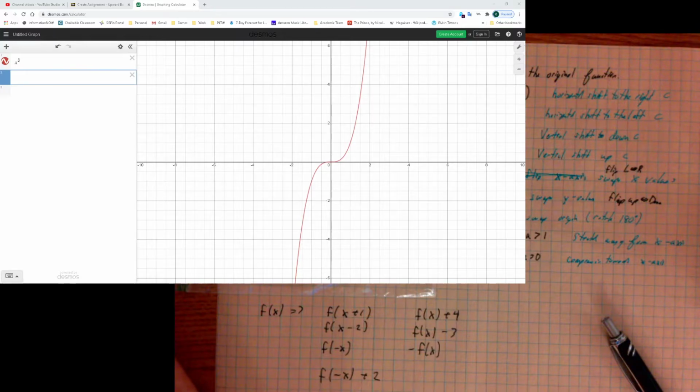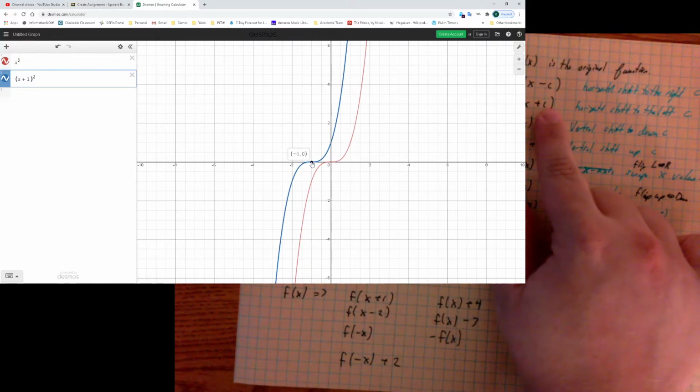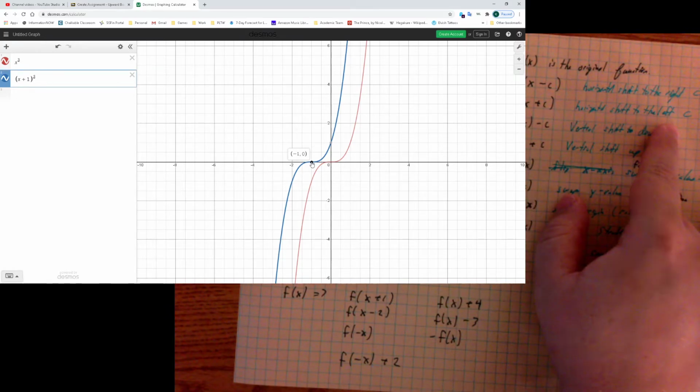Let's do f of x plus 1, this first one here. What it's going to mean is I need to take my function, and inside the cube, I need to put plus 1. Notice how that took my graph and shifted it 1 unit to the left, which is exactly what the statement says. The positive value is going to shift my graph 1 unit to the left.